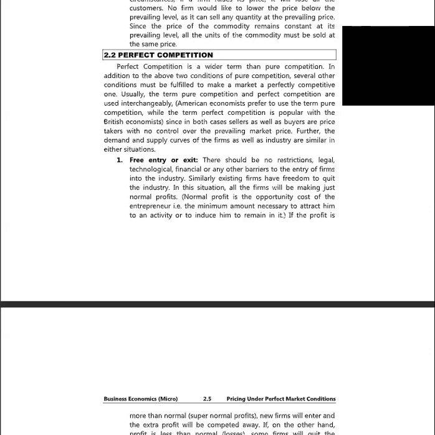American economists prefer to use the term pure competition, while the term perfect competition is popular with British economists, since in both cases sellers as well as buyers are price takers with no control over the prevailing market price. Further, the demand and supply curves of the firm as well as the industry are similar in either situation.